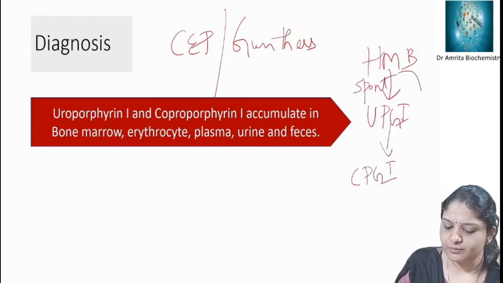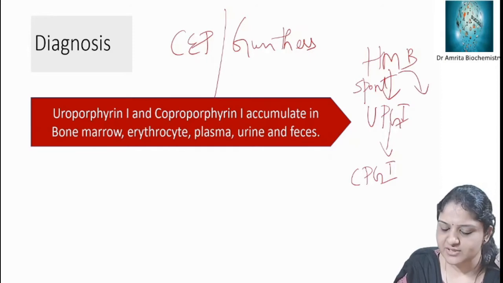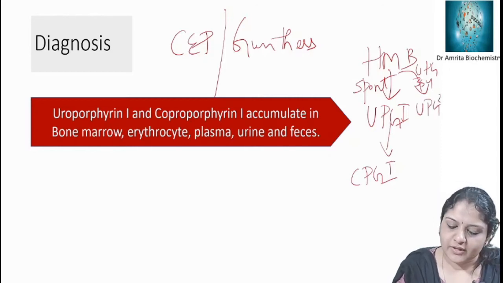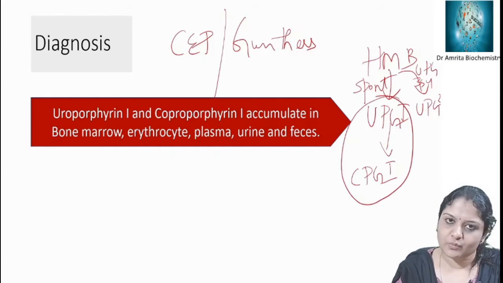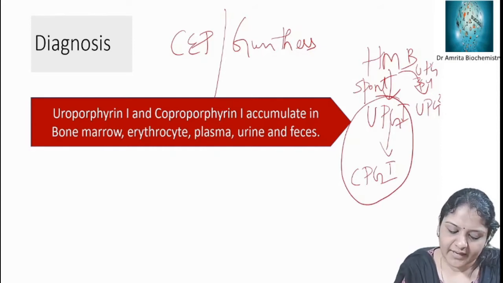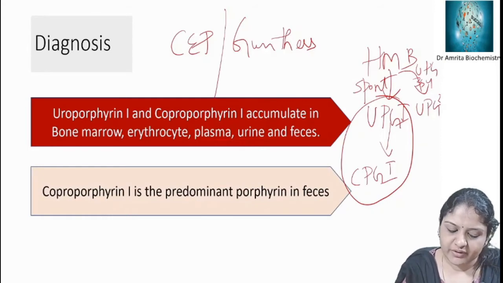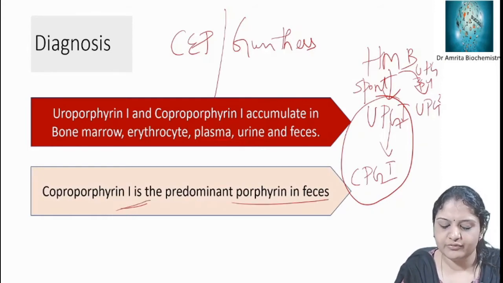If there was no deficiency in the enzyme, what does it form? It forms uroporphyrinogen 3. So there is accumulation of uroporphyrinogen 1 and coproporphyrinogen 1. They accumulate in bone marrow, erythrocytes, plasma, urine and feces, and coproporphyrin 1 is the predominant porphyrin in feces.